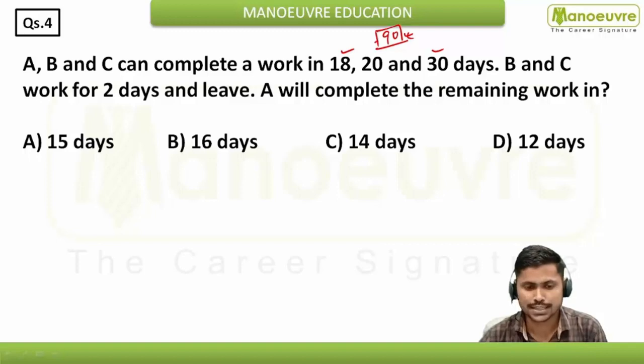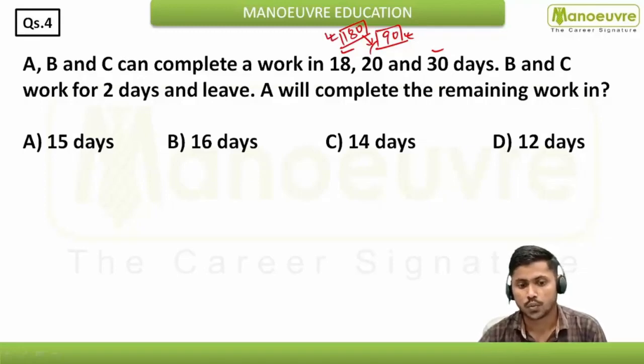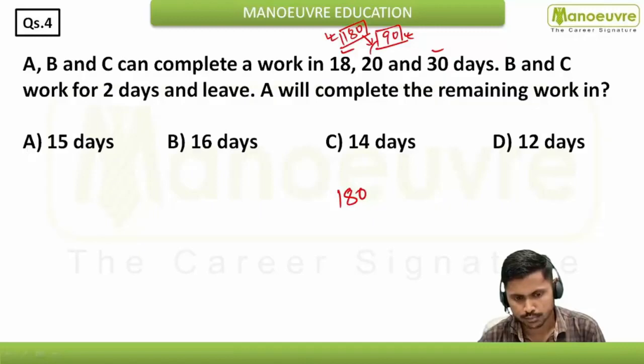So you will take the LCM of 20 and 90, and that is nothing but you can easily say 180, because 180 is a number that comes in the table of 90 and 20 as well. So here this 180 is a least multiple which comes in the table of 18, 20 and 30, right? So here 180 will be nothing but your total unit of work.